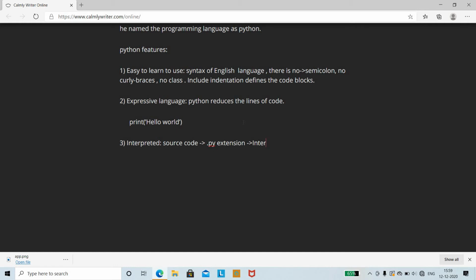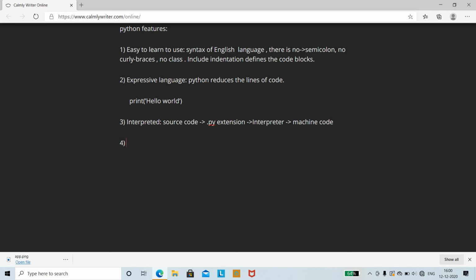So there is just an interpreter which works between the source code and the machine code. The interpreter executes each line of code, and therefore you can say Python is an interpreted language. It executes one line at a time, and it makes debugging easy. So we have an interpreter which converts the source code to the machine code.